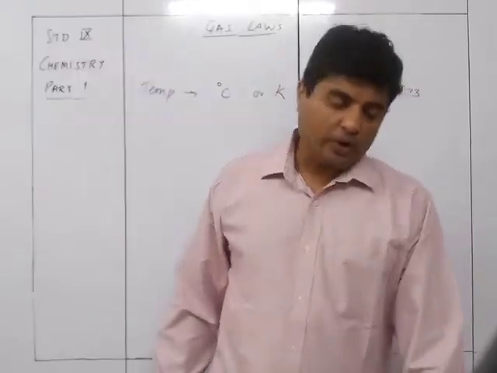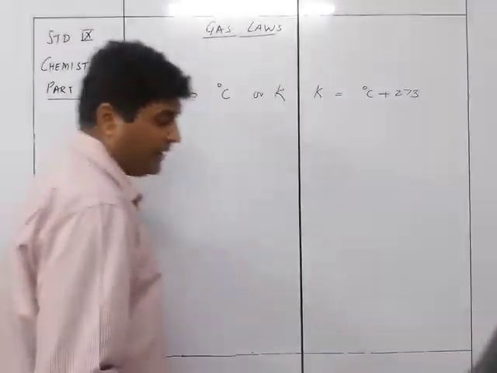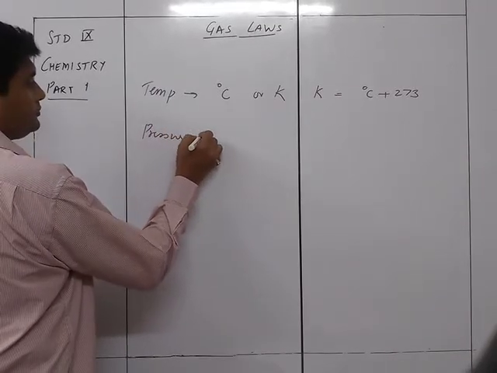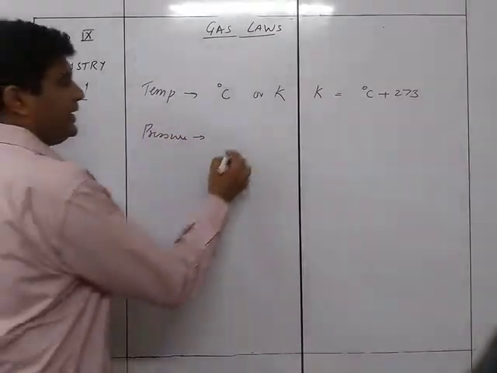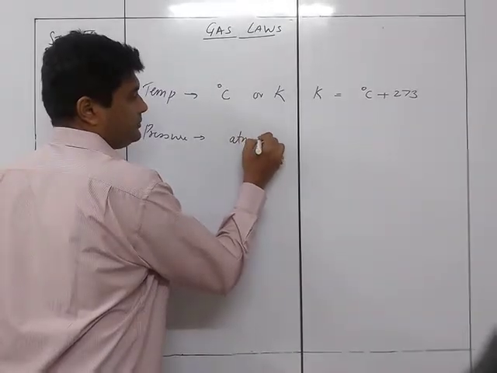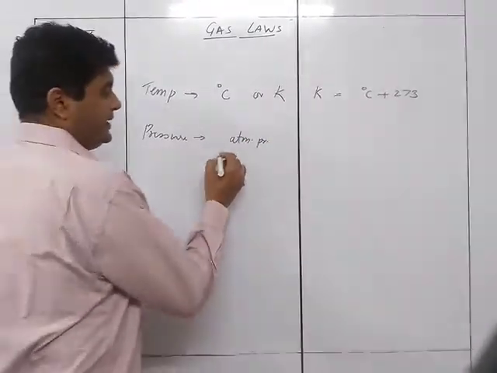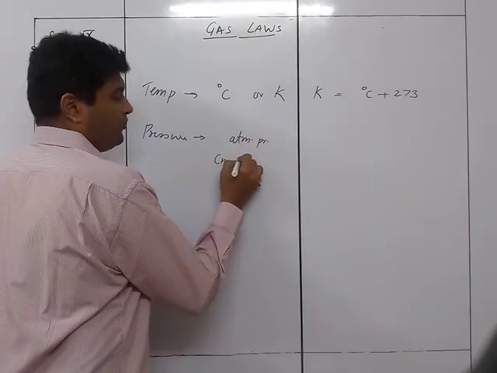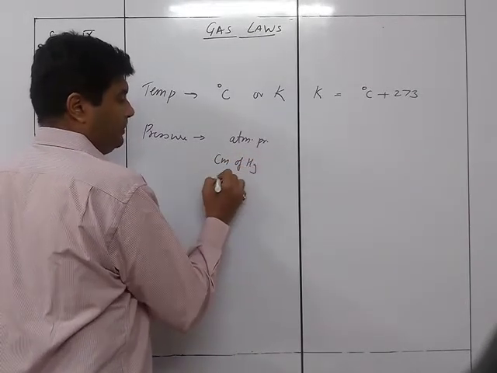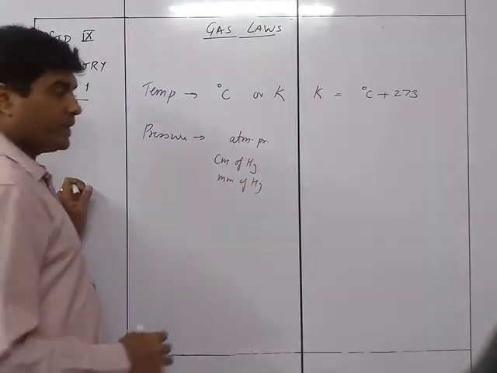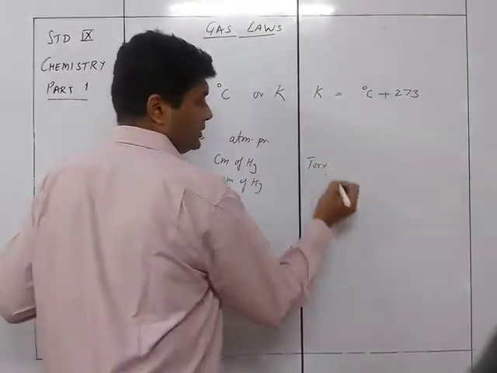Now the pressure is going to be in terms of atmospheric pressure. So the next one is pressure. That could be in atmospheric pressure. It could be in centimeter of Hg or millimeter of Hg. It can be in torr, torricelli.